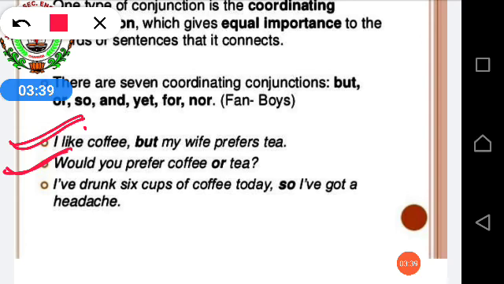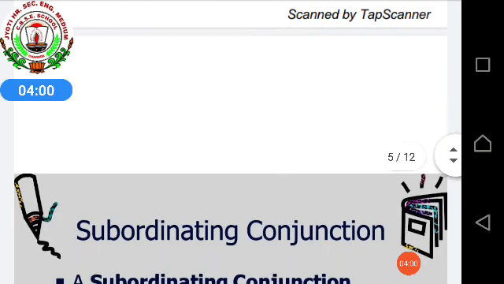In the same way, second one, would you prefer coffee or tea? That means you are giving an option, and the person in front will answer whether they prefer coffee or tea. So here also we are giving equal importance. I have drunk 6 cups of coffee today, so I have got a headache. So here also we are giving equal importance.